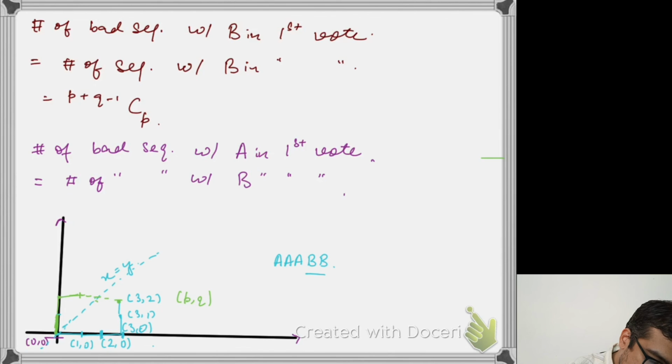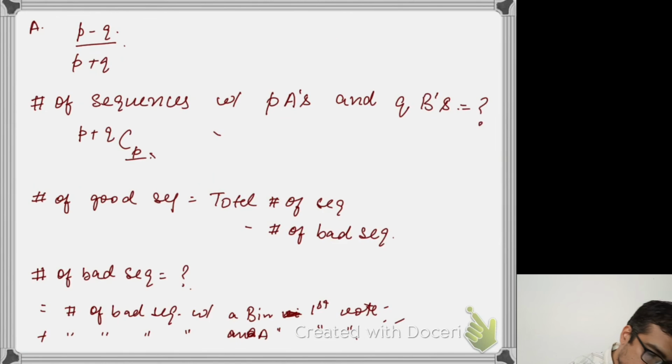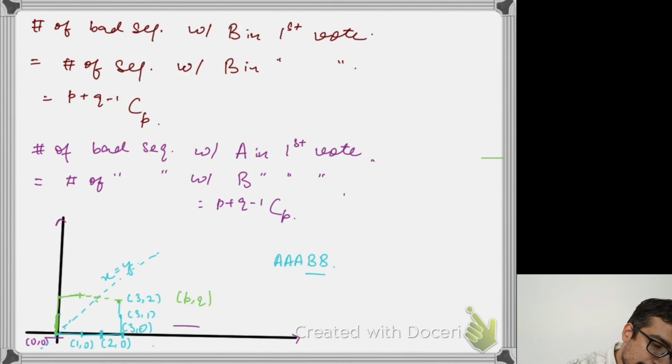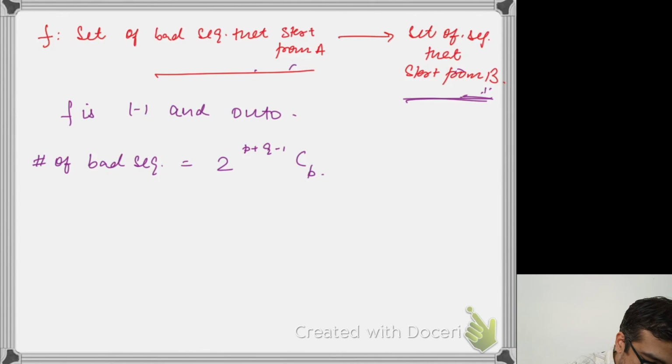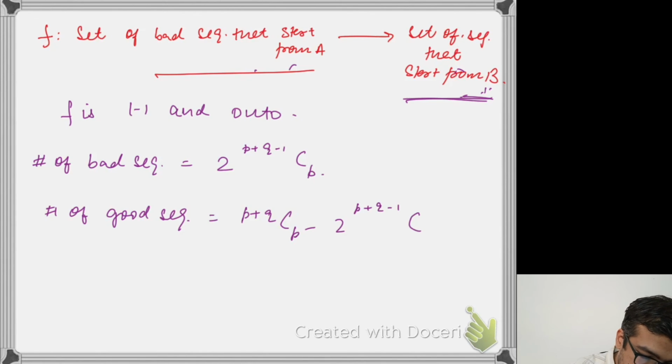So therefore this is also going to be p plus q minus 1 choose p, right? And that means the total number of bad sequences is going to be twice p plus q minus 1 choose p, which means the number of good sequences is going to be p plus q choose p minus twice p plus q minus 1 choose p.